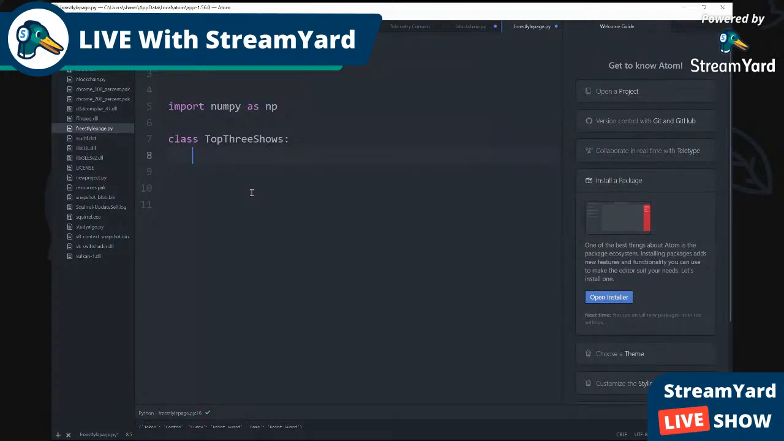So we're going to create a class called Top3Shows, and we're going to create a function called the dunder function. People call it the init function, but the proper context for this method is the dunder method. And the dunder method is going to have something called self. You're going to initiate self inside every object in your class. So self is going to be here all the time.